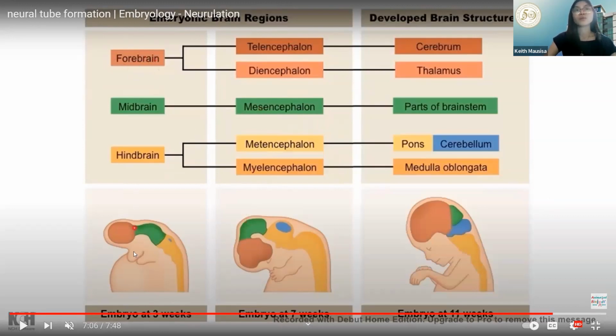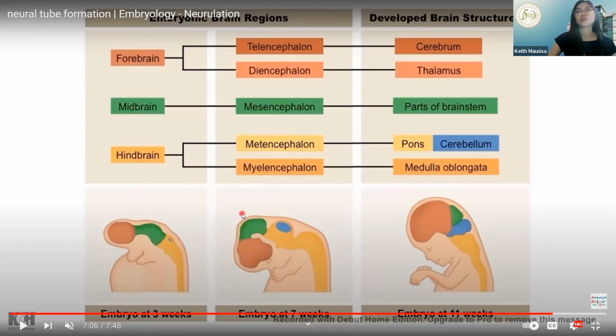Ayan. So, forebrain, ito siya. Midbrain, the green one. Hindbrain would be the yellow one. Telencephalon, ito siya. And diencephalon. Mesencephalon, actually si mesencephalon, madaling tandaan. Alright? Because it's just gonna be the midbrain. Okay? All throughout, no? Midbrain lang talaga siya.